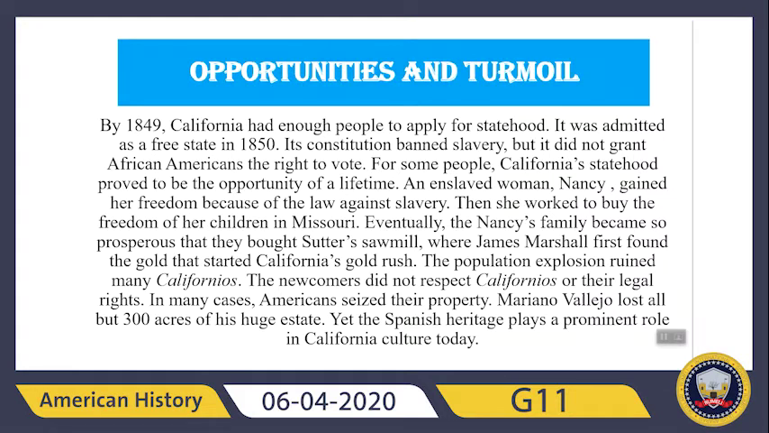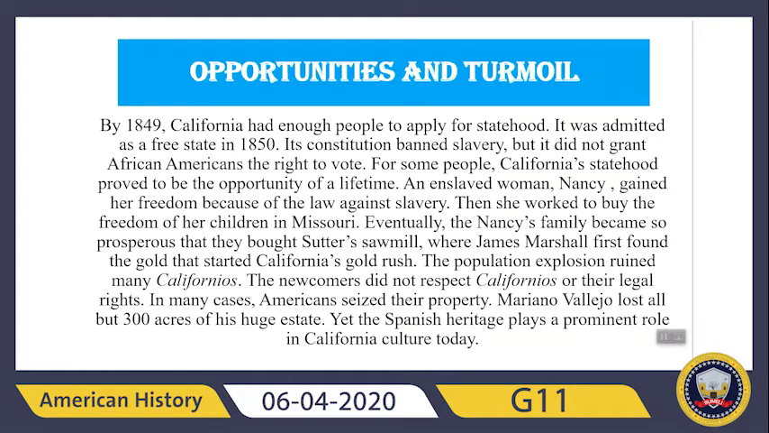So an enslaved woman, here you will see an example, Nancy, gained her freedom because of the law against slavery, and then she worked to buy the freedom of her children in Missouri. Eventually, Nancy's family became so prosperous that they bought Sutter's sawmill. So her family bought Sutter's sawmill, where James Marshall first found the gold that started California's gold rush.